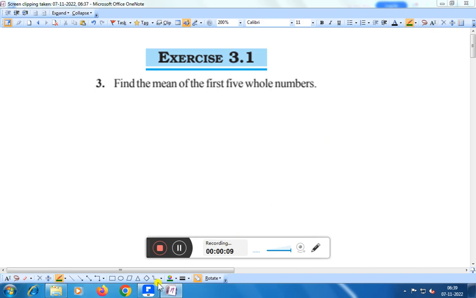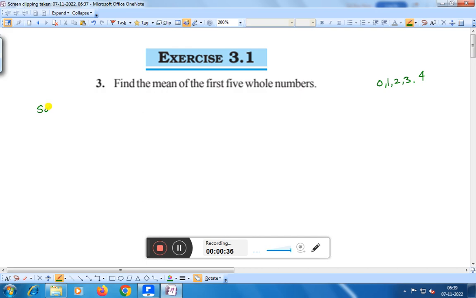Right? We know that whole number starts from 0. That is 0, 1, 2, 3, 4. Right? It is 1, 2, 3, 4, 5. 5 whole numbers. Right? These are the 5 whole numbers. Therefore, the first 5 whole numbers are